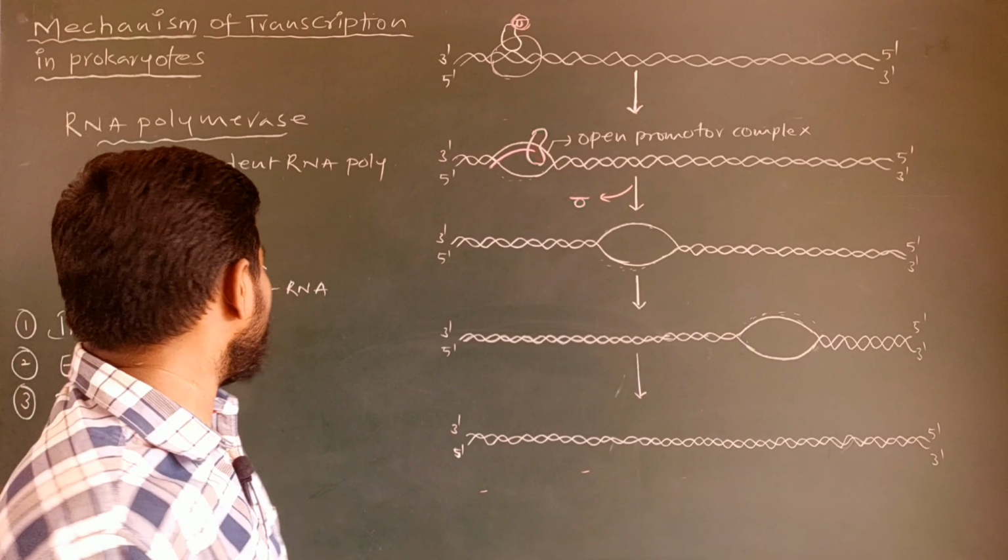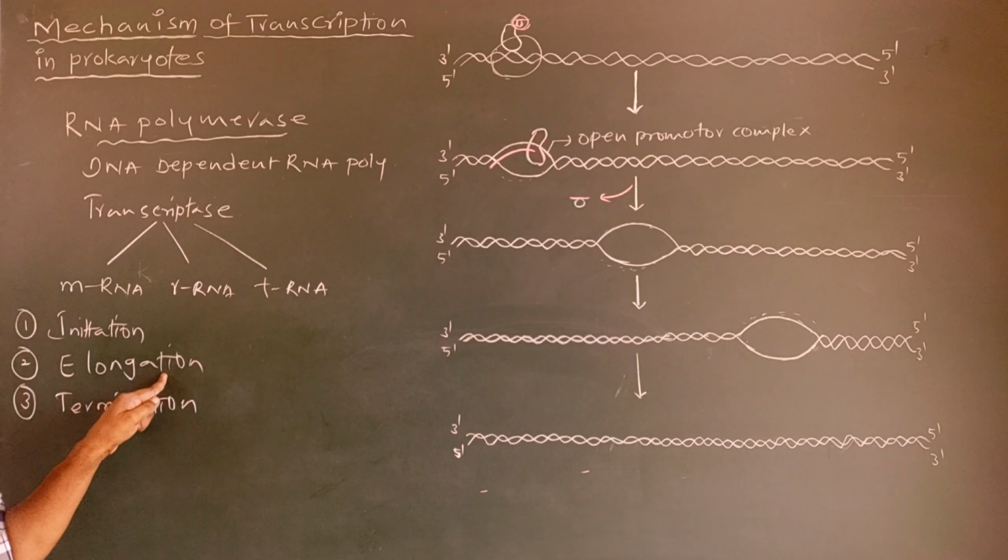And let us come to the second event of transcription, that is elongation.